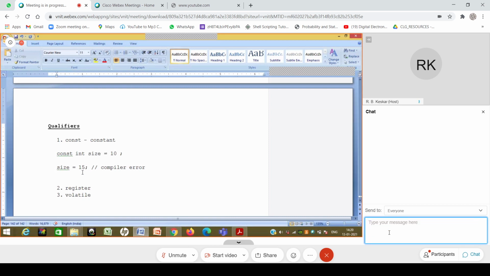The type check does not happen in case of hash define. It happens inside the expression, but as far as the variable is concerned, type check does not happen. Secondly, we can say that a particular variable or parameter of a function is a const parameter, which means that once that value comes, it cannot be changed. Many times the sizes of the arrays that we pass can be thought of as const sizes, because we are not going to change that variable inside the function. It is not allowed to change it. So I can specify that this parameter is a const variable.